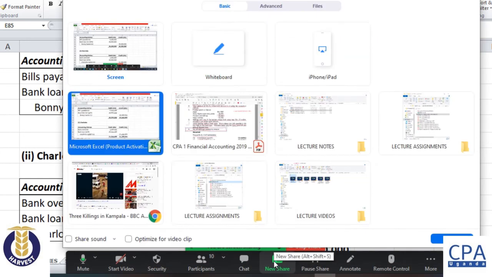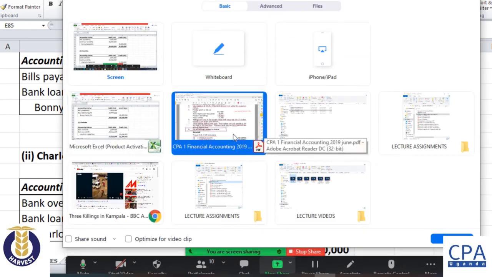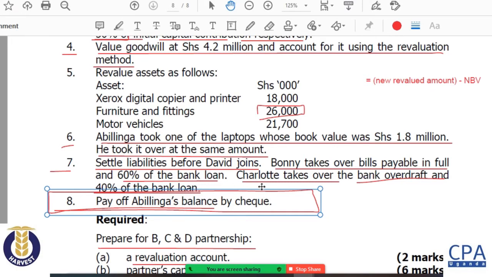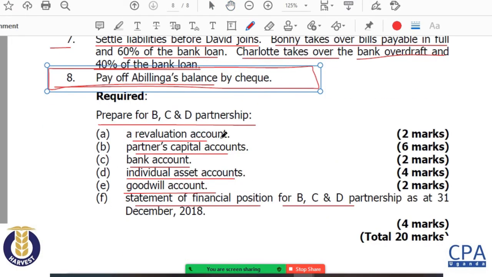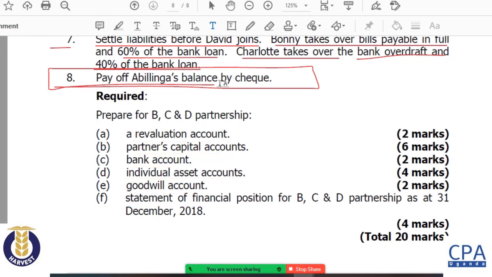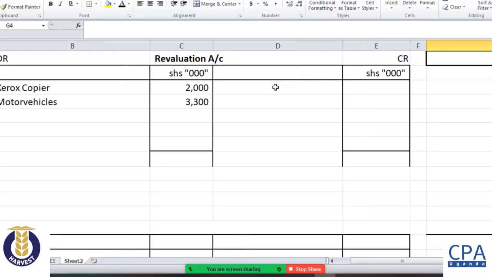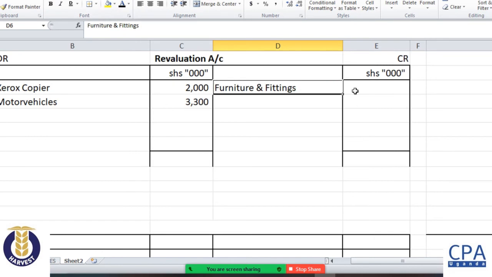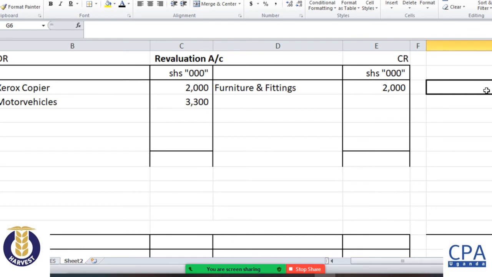So we are going to begin constructing our T accounts, and we shall follow what the examiner required us to do. He wanted us to first of all prepare the revaluation account. Okay, 2 million on the furniture goes to the credit of the revaluation account. Perfect. So we have the losses going to the debit side of the revaluation account and the increases going to the credit side of the revaluation account.